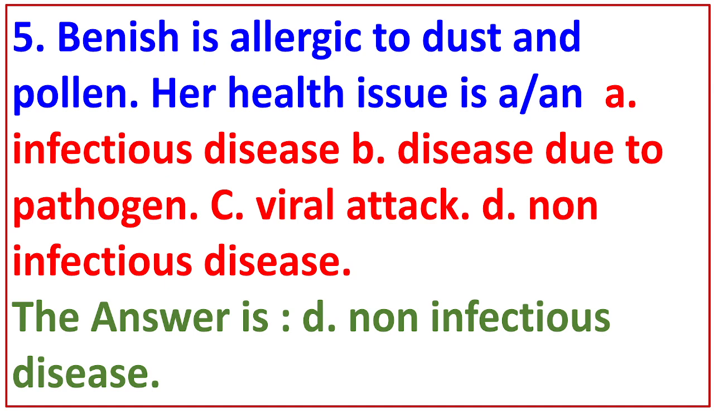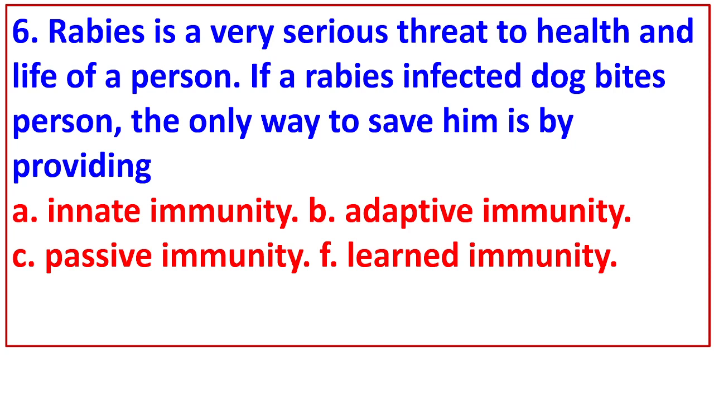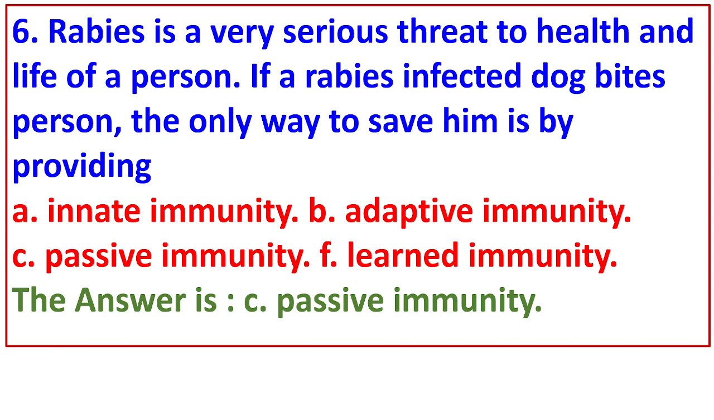6. Rabies is a very serious threat to the health and life of a person. If a rabies-infected dog bites a person, the only way to save him is by providing A. Innate immunity. B. Adaptive immunity. C. Passive immunity. D. Learned immunity. The answer is C. Passive immunity.